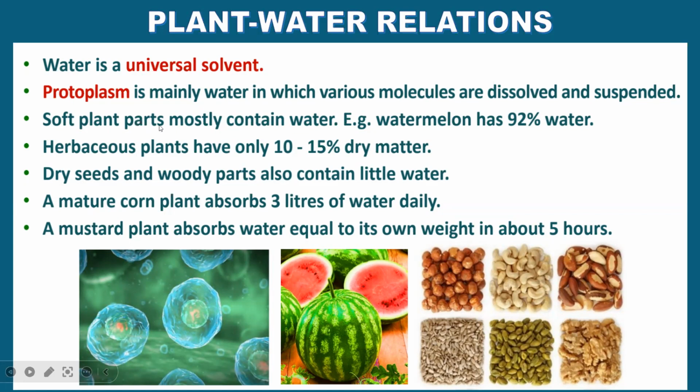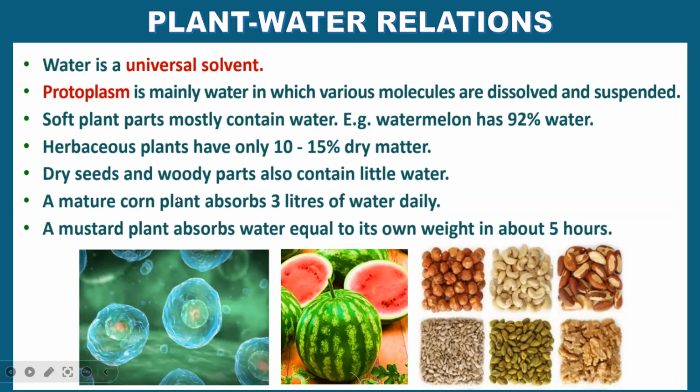Soft plant parts mostly contain water. Example, watermelon has 92% of water. Herbaceous plants have only 10 to 15% dry matter. What is a herbaceous plant? Herbs: tulsi, neem, pudina. They are all herbs, small plants. They have only 10 to 15% of dry matter, that means 85% of water. Dry seeds and woody plants also contain little water.